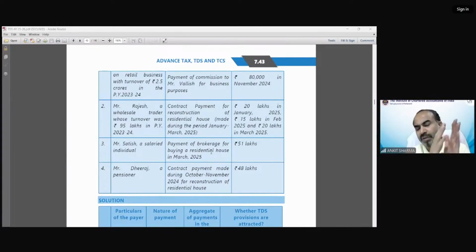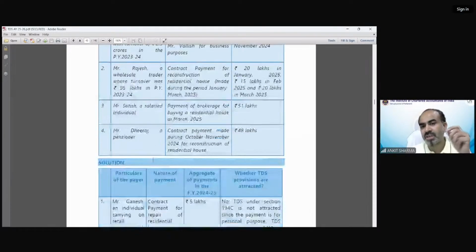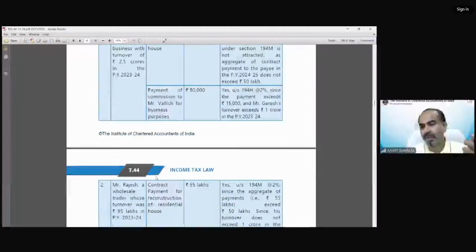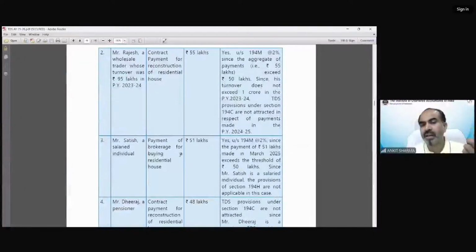Under section 194H, the payer must be a person whose business receipt is exceeding 1 crore or professional receipt exceeding 50 lakh. Because in point number 3, Mr. Satish is a salaried individual, a salaried person does not have a business turnover. That's why section 194H is not applicable in case of brokerage and commission.